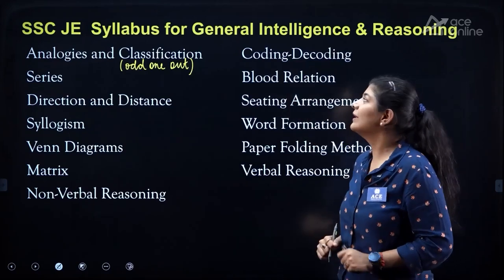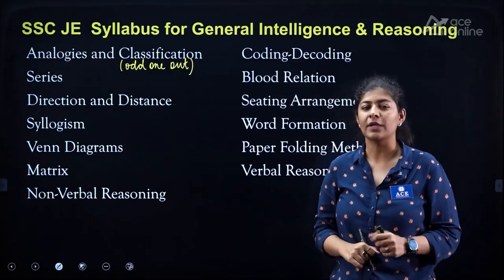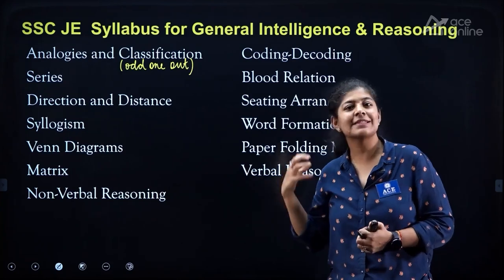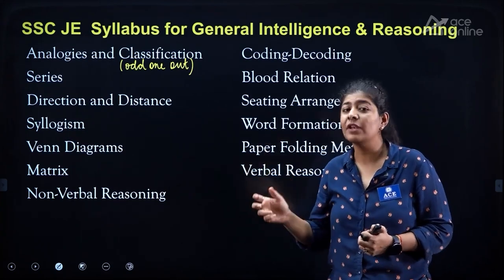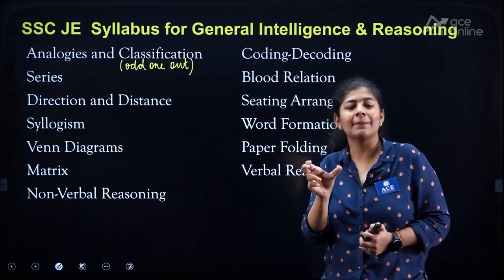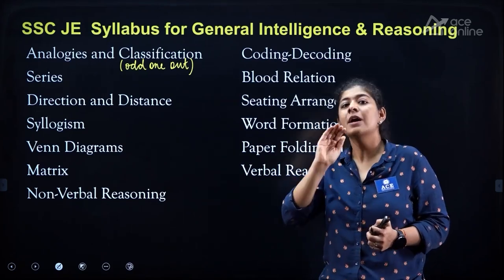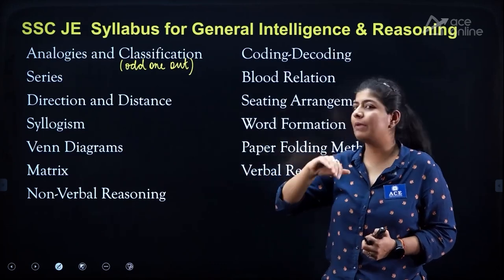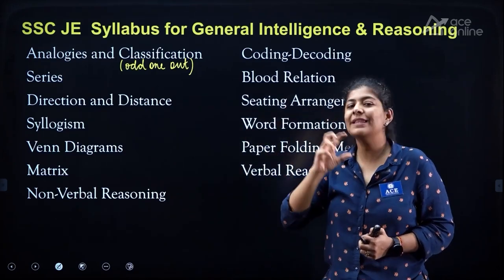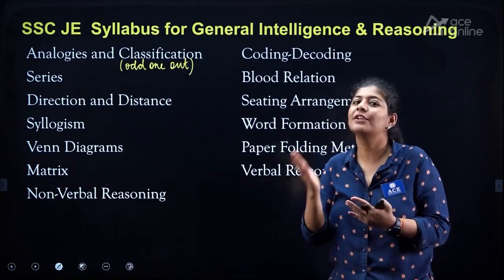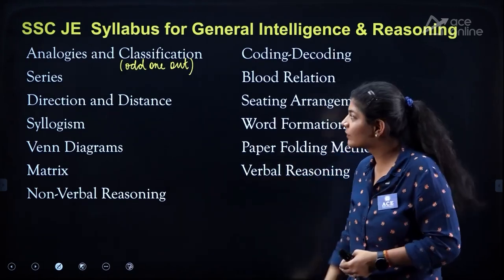The second topic that we have over here is coding decoding. In coding decoding, again some logic or pattern is given, or we change the given segment, maybe a word, a sentence, or a number, with some symbols, some numbers, or some letters. But some pattern is applied over here. We need to figure it out and replicate the same thing with the asked one.